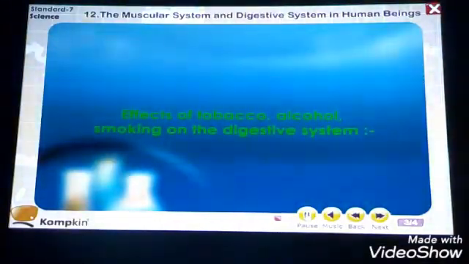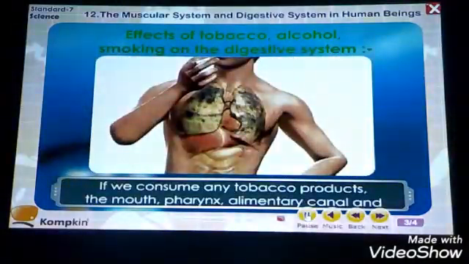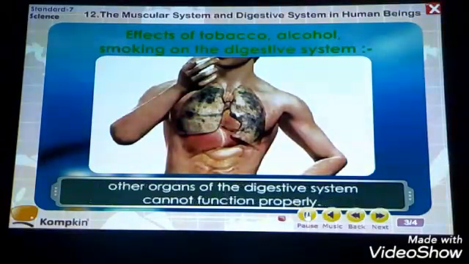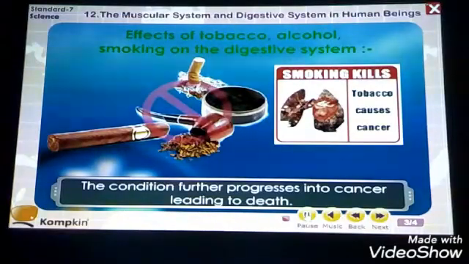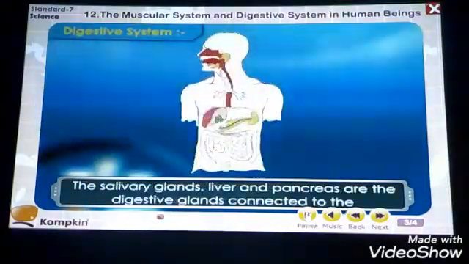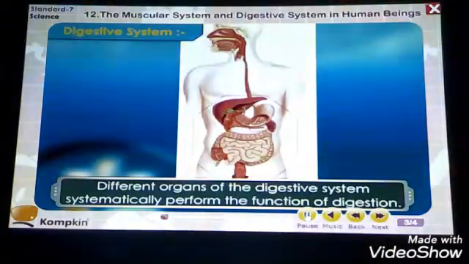Now, effect of tobacco, alcohol and smoking on the digestive system. Let us go with the unhealthy habits. If we consume any tobacco products, the mouth, pharynx, alimentary canal and other organs of the digestive system cannot function properly. The condition further progresses into cancer, leading to death. The consumption of tobacco is harmful for the digestive system, so it should be avoided. Salivary gland, liver and pancreas are the digestive glands connected to the alimentary canal. Different organs of the digestive system systematically perform the functions of digestion.